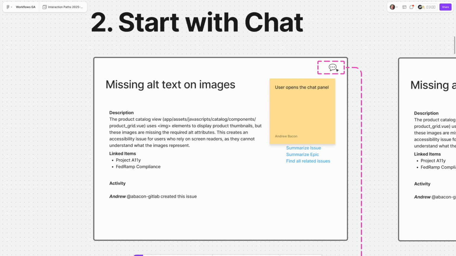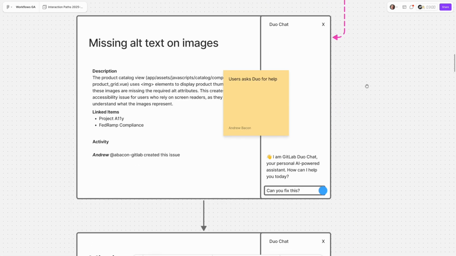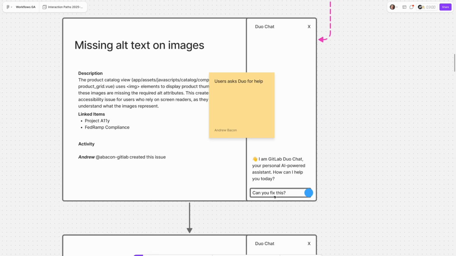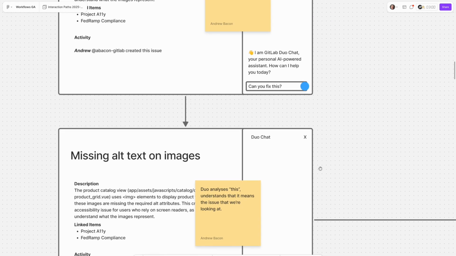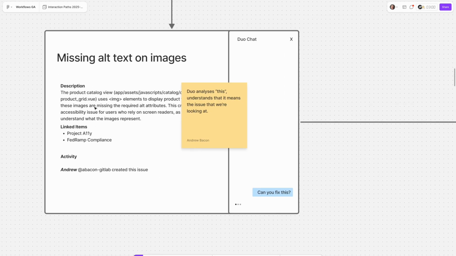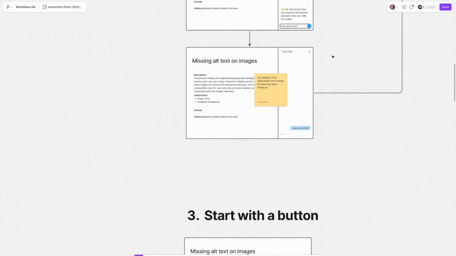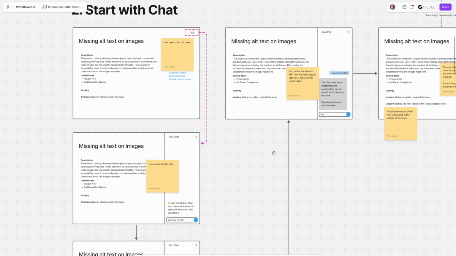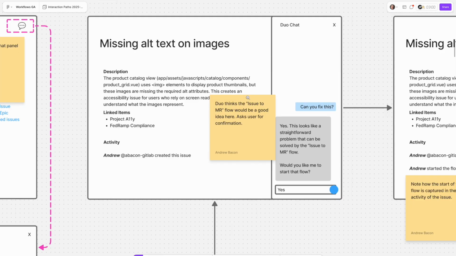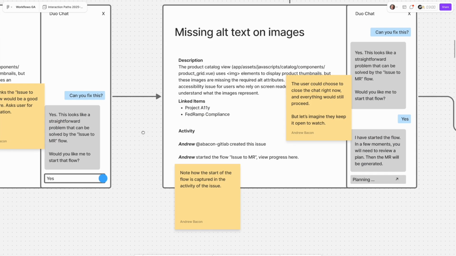Here a user might click open the Duo chat panel. You get the default message. They ask, can you fix this? And Duo understands what we're talking about here, that this is this, and can you fix this? It thinks for a moment, considering some options, and then it recommends this issue to MR flow. This is because it can tell this is a relatively simple problem. And then it asks the user, do you want to start that flow? So far, so good, right?